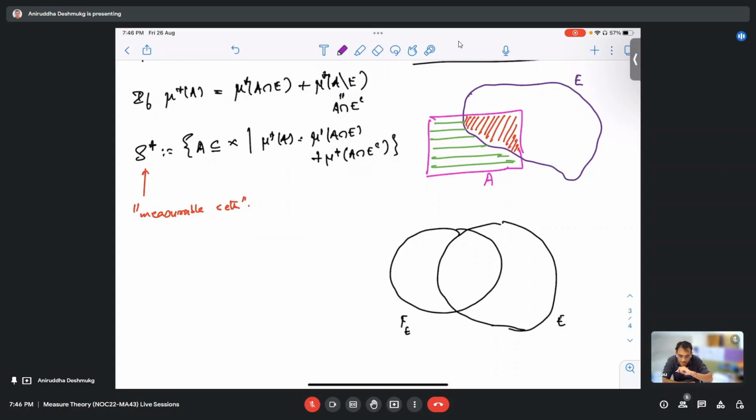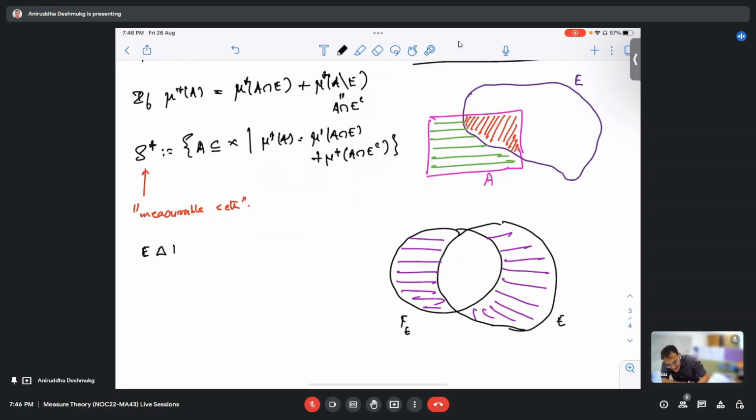No, it is the complement. See, what is the symmetric difference? This union, this. I thought it was the one in the middle. No, no. See, E symmetric difference F epsilon is E difference F epsilon union F epsilon difference E. Oh, so we are collecting all those points which are either exclusively in E or exclusively in F epsilon.